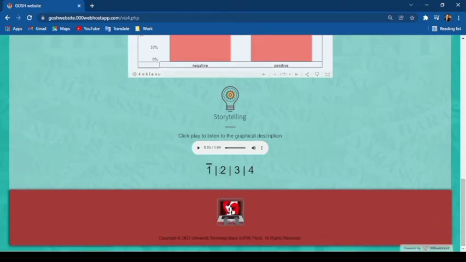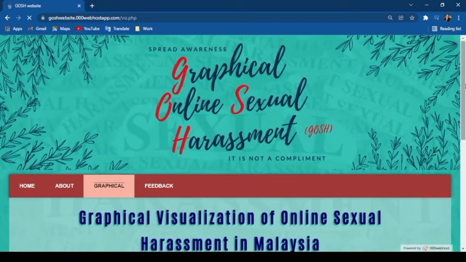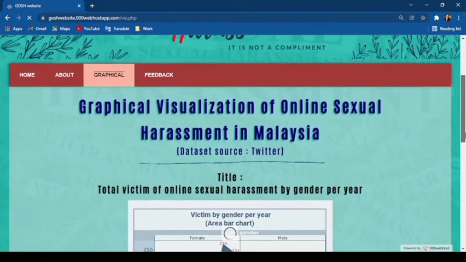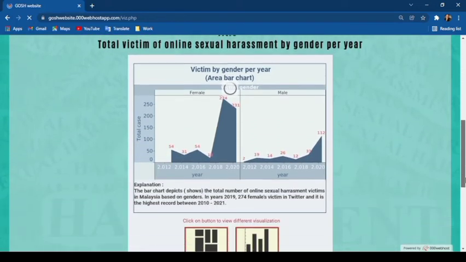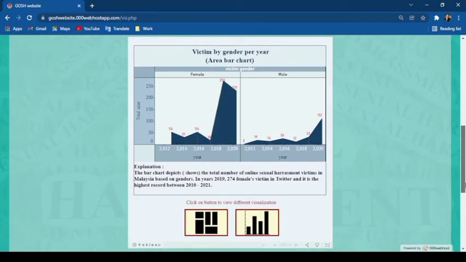I have 4 titles. The second title is the total victim of online sexual harassment by gender per year. From this dashboard, I have 3 different graphical visualizations. You can see here, this is the area bar chart for this title. This is the explanation for this bar chart, and the user can always click on this button for a different visualization.